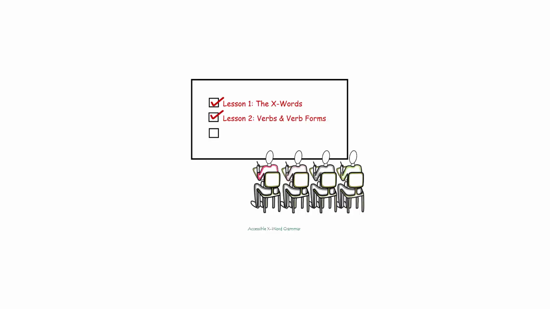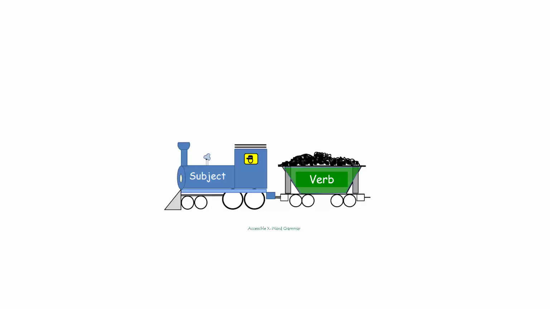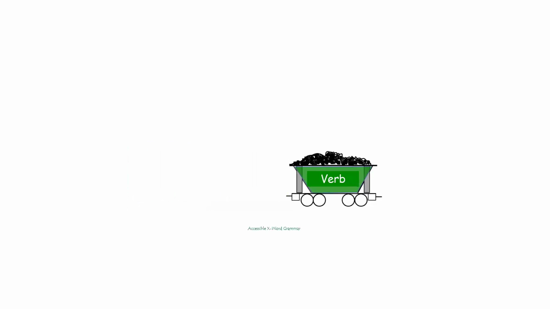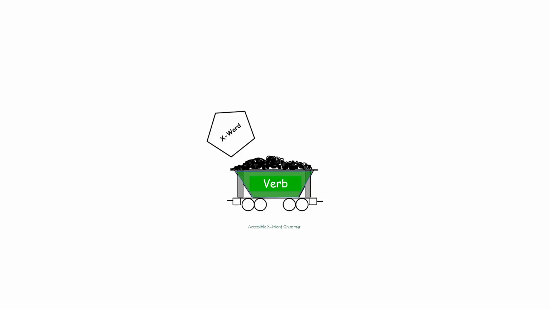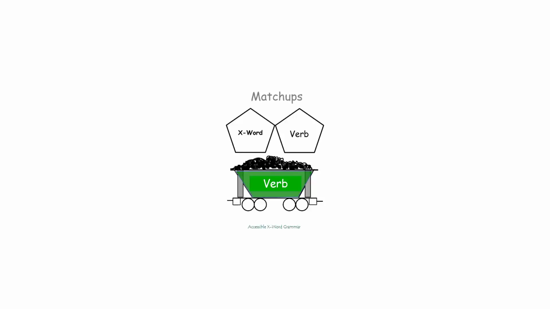The purpose of this video is to introduce the matchups. X word grammar starts by looking at patterns in the two most important parts of the sentence, the subject and the verb phrase. Verb phrases have a place for an X word, a middle word, and a main verb. The most important relationship in English verbs is between X words and main verbs. We call these the matchups.